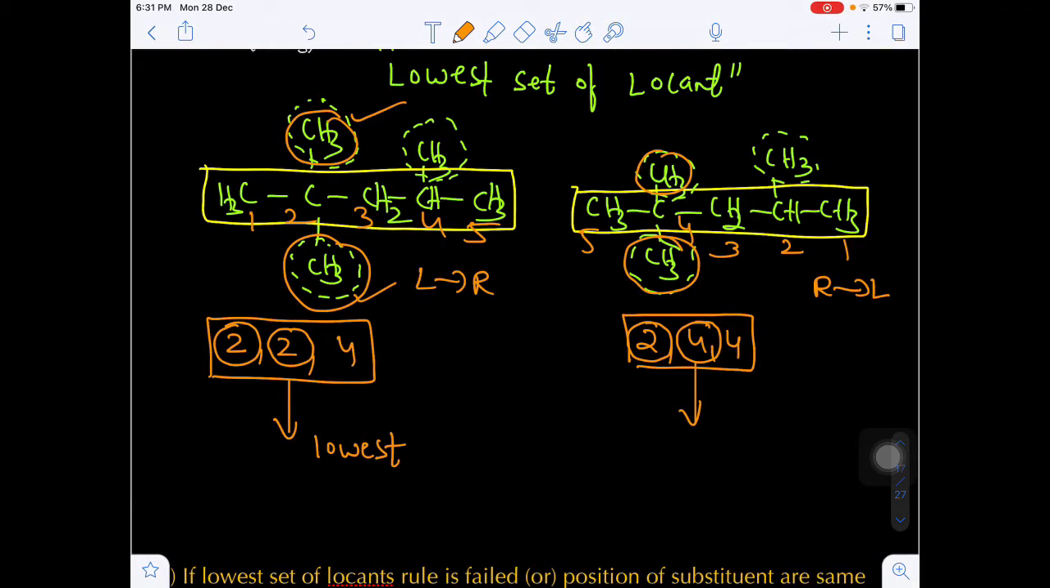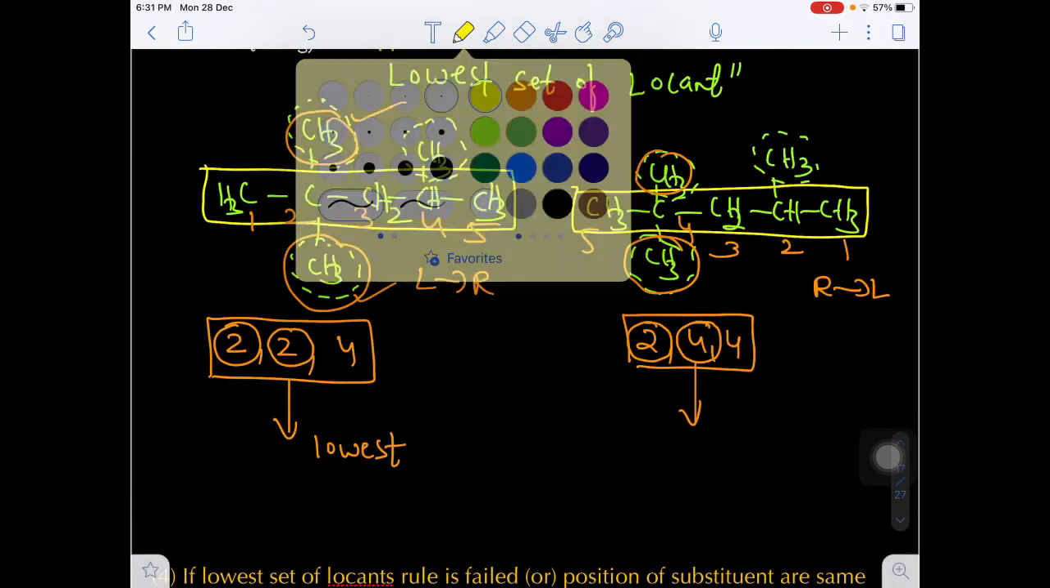Once the priority is decided, then from that direction only we have to give the numbering. Yes or no? So this is called the lowest set of locants rule. I will tell you one more example.